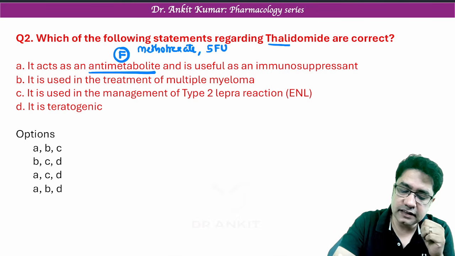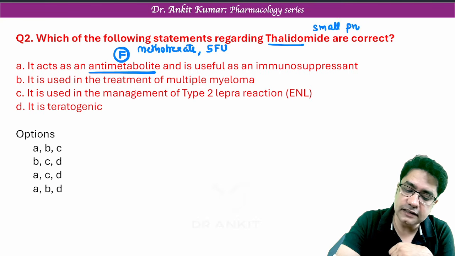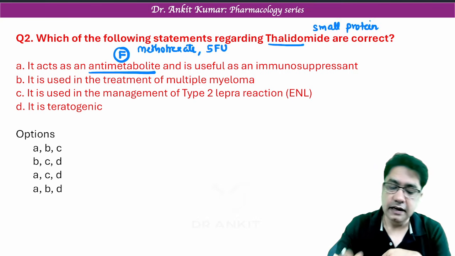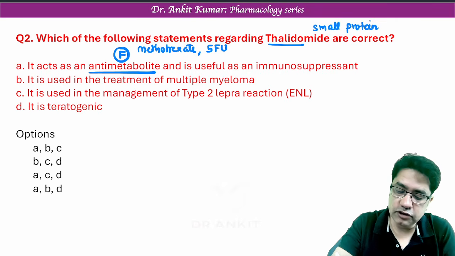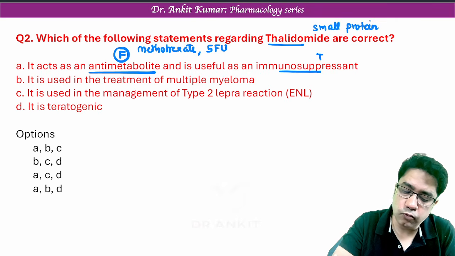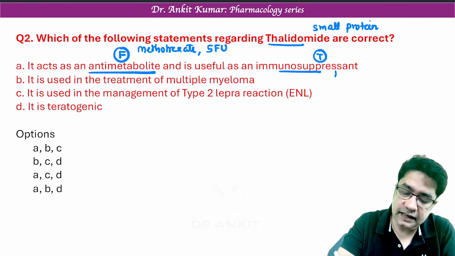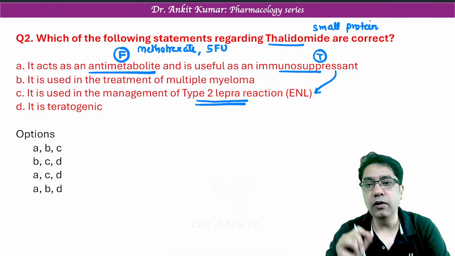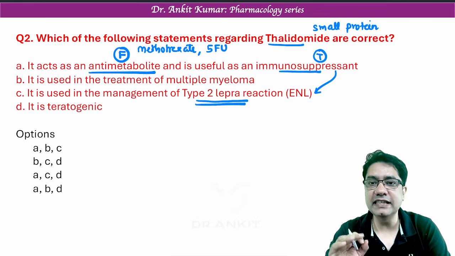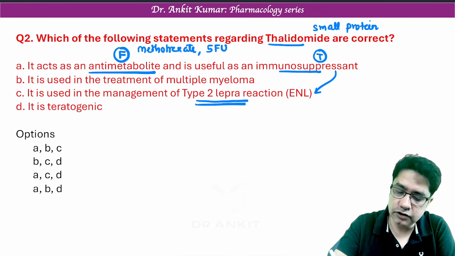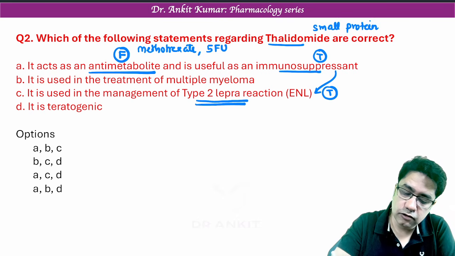Thalidomide, remember, is a small protein. It is not an anti-metabolite, it is a small protein. And it is used as an immunosuppressant. Now the second statement is true. Because it is used as an immunosuppressant, thalidomide is given to reduce excessive immunity or hypersensitivity in type 2 lepra reaction, which is also known as ENL, erythema nodosum leprosum. So the third statement is also true.